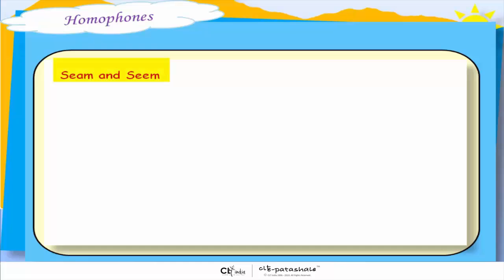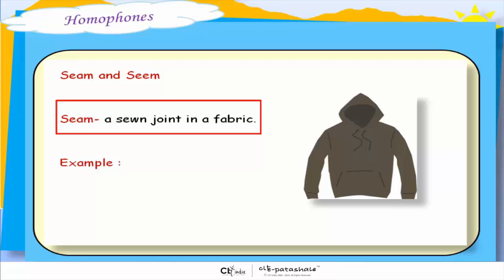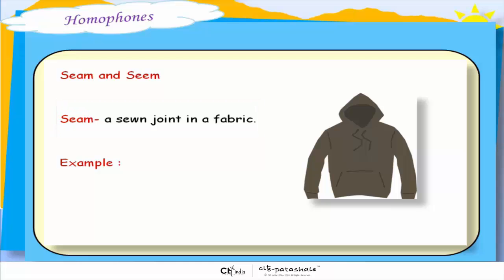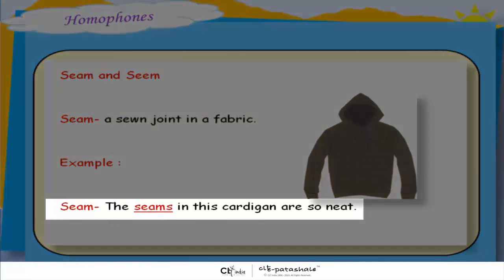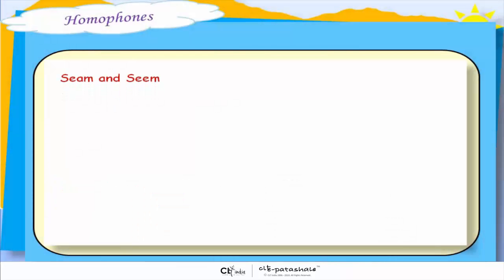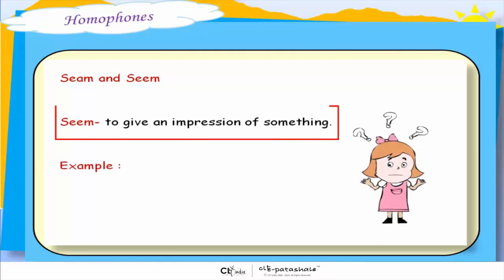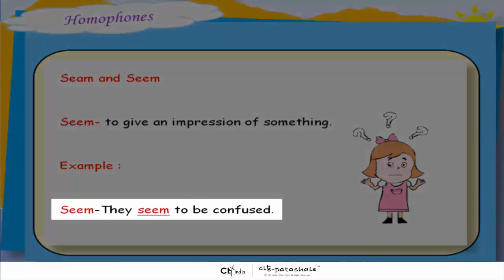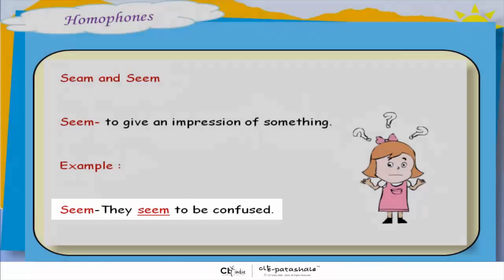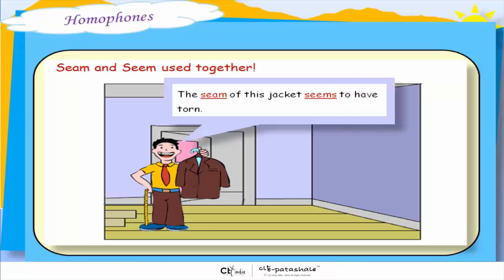Seam and seem. A seam is a sewn joint in a garment. For example, the seams in this cardigan are so neat. Seem with a double E means to give an impression of something. They seem to be confused. Let's use seam and seem together. The seam of this jacket seems to have torn.